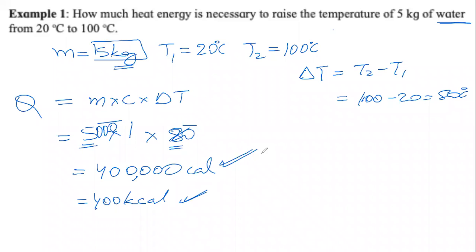This is also correct. So be careful when we are finding out the amount of heat required and we are using specific heat, then our specific heat and our mass have to be in proper units. If we have taken the specific heat in what? Calories per gram degree Celsius, then our mass has to be in grams. Otherwise, it will not work.